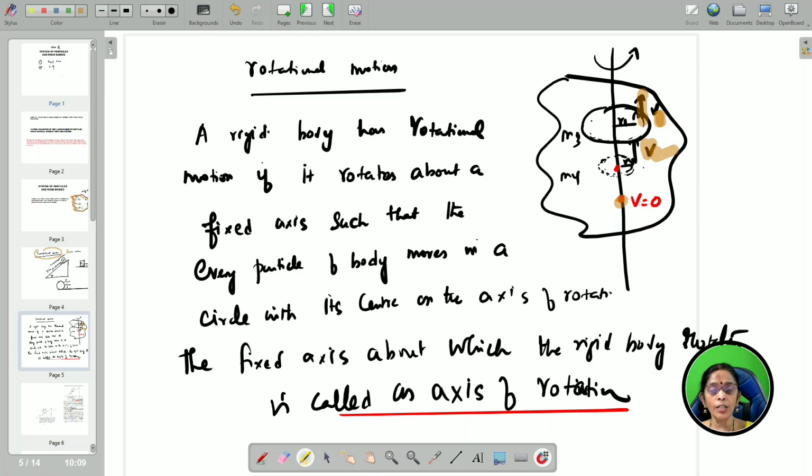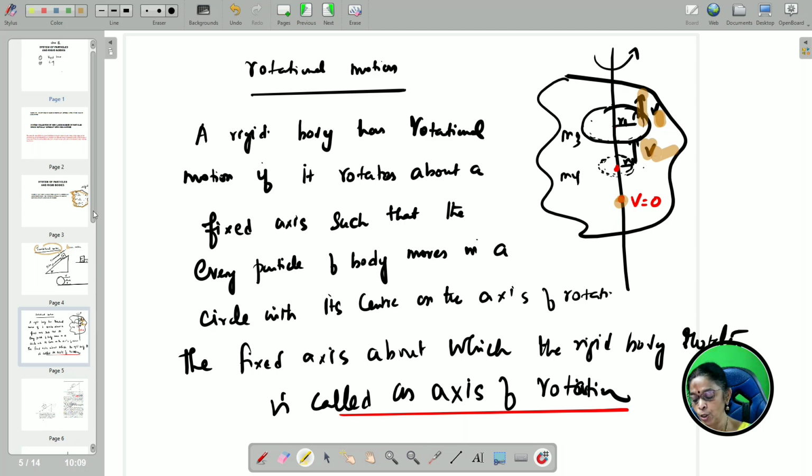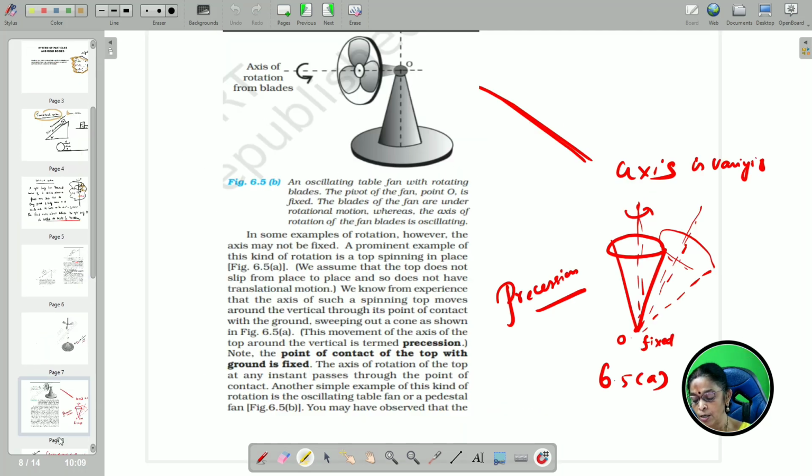So we learned rotational motion and linear motion. There is another kind of motion, which you must have noticed in a spinning top. Once you spin it and start it on the ground, the spinning top has a fixed point.